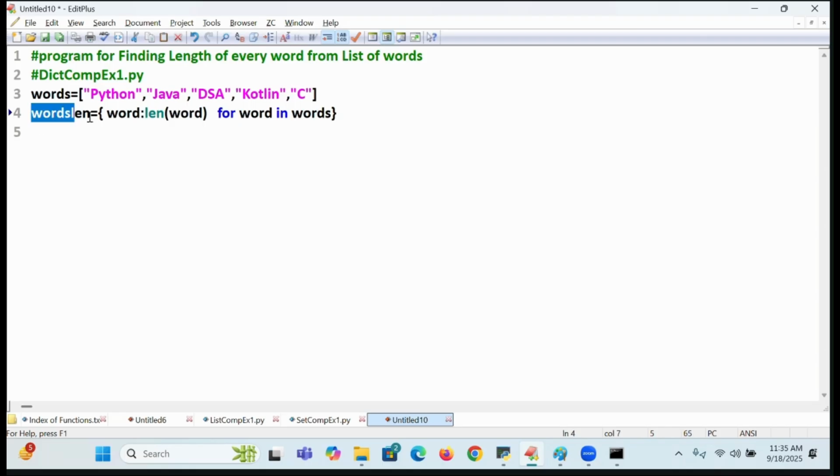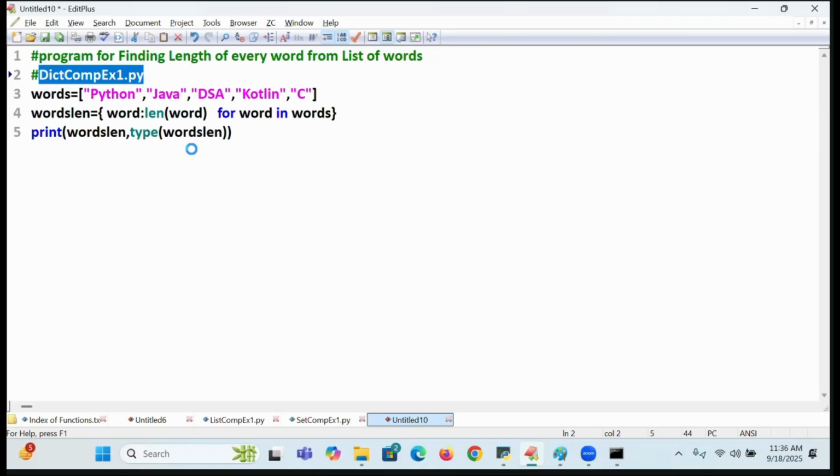It is going to come to where? Words length I'm going to take up. So there I will print it. Print of what? If condition I'm writing. Words len I'm going to take it. What is the type of it? I'm going to take it. Words len I'm going to take it.